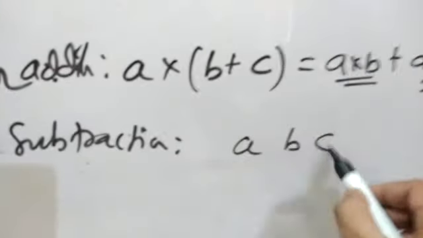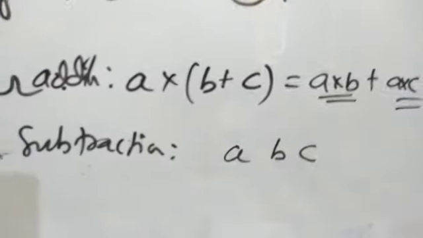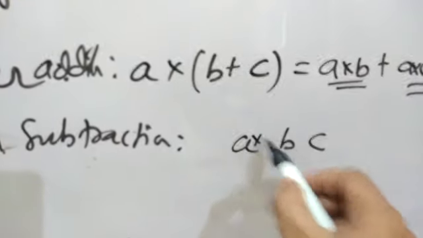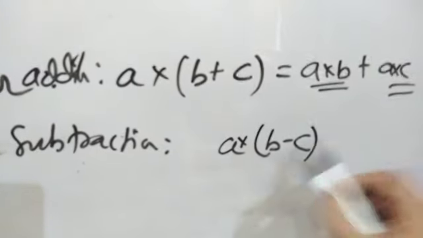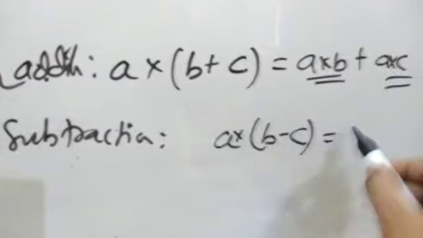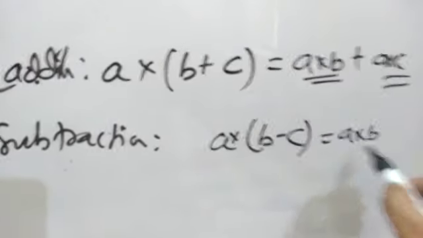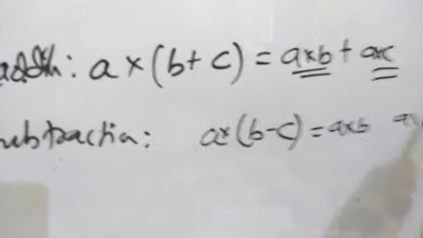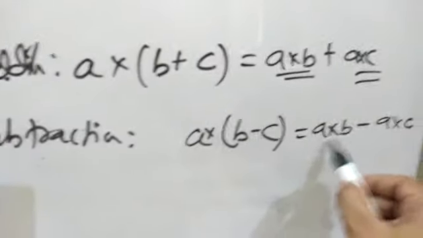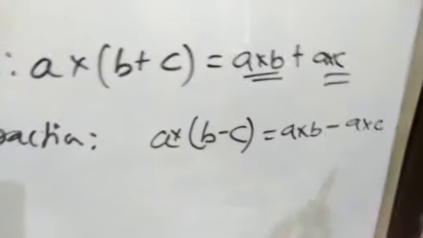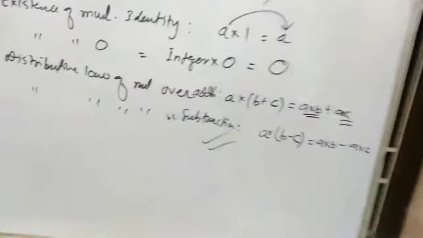According to it, a, b, c are three integers. If we multiply a with the difference of b and c, then the product will be the same if you multiply a with b and a with c and then subtract. That means a into (b minus c) will be equal to a into b minus a into c. These are the 7 main laws or properties of multiplication for integers.